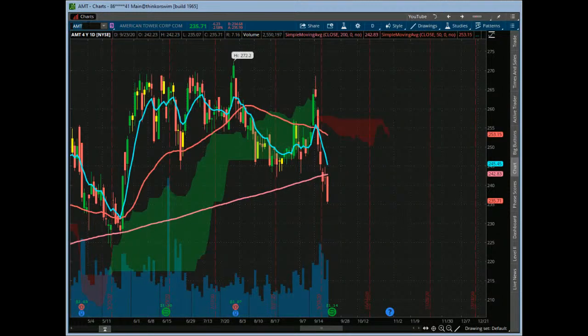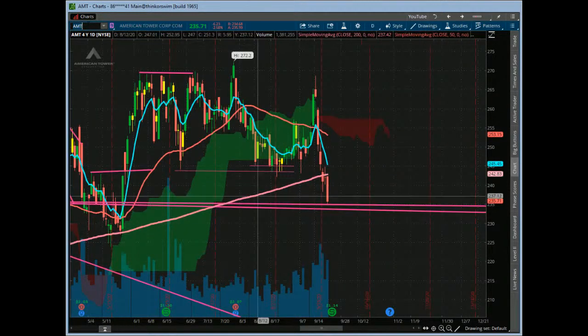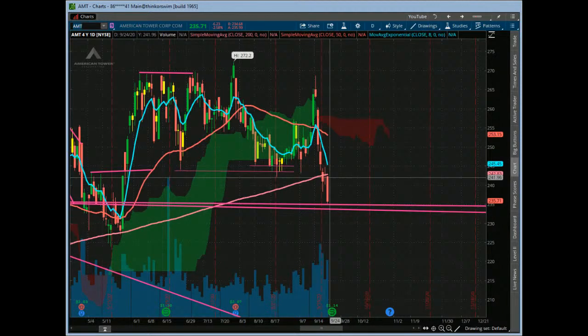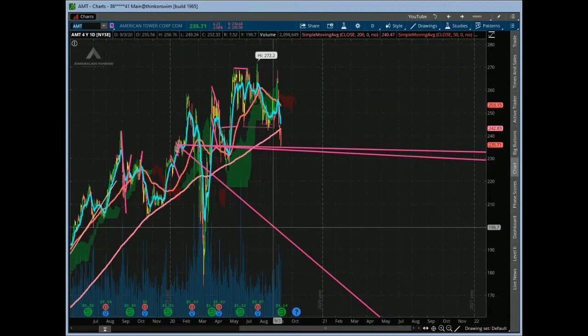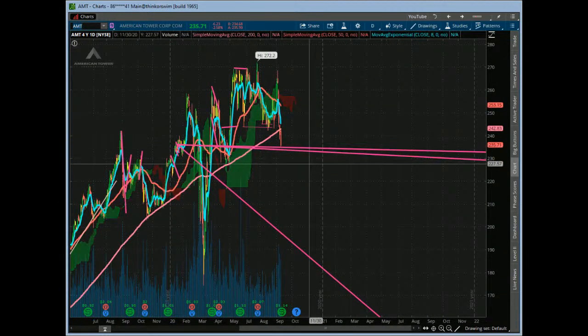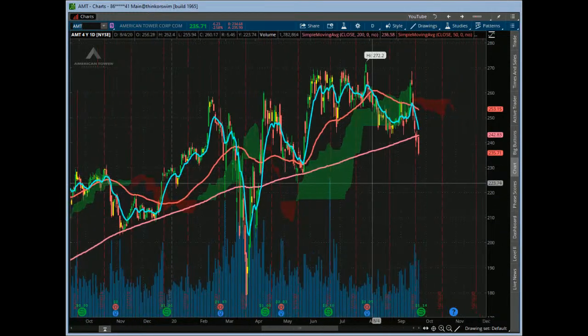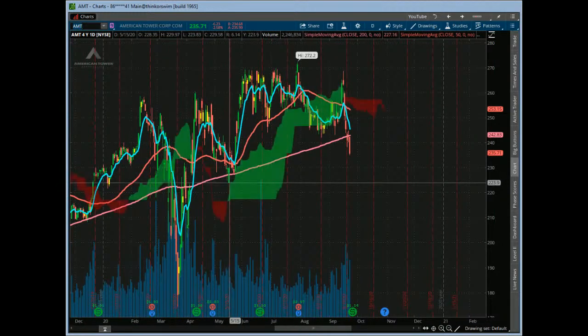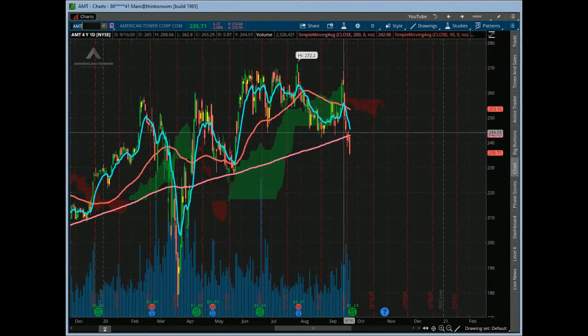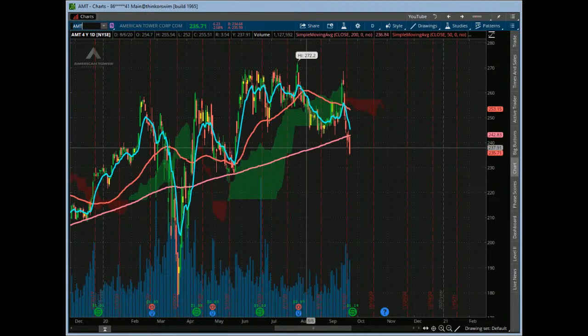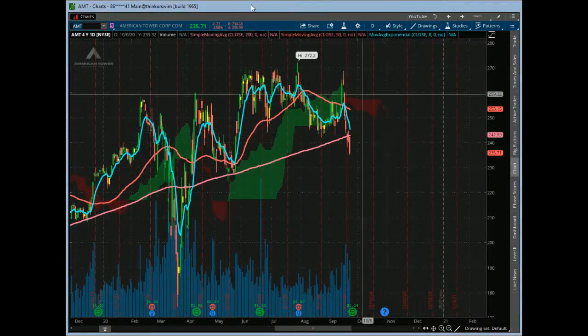And AMT, let's take a look. AMT, yeah, real estate getting trounced. Big down move on that one, and good volume, nice off of a doji day at the 200-day, and a good push down. Let's see if we get some more follow through on that one. We've got some crazy levels right here, so I don't know what was going on. These are all over the place. So let me clear this drawing set here. Just an interesting area. This 200-day is actually serving as an interesting trend line right here. So the breakdown is actually significant there on AMT. So keep an eye on that one. Keep an eye on your real estate names too if they want to stay weak tomorrow. So great find on that one.